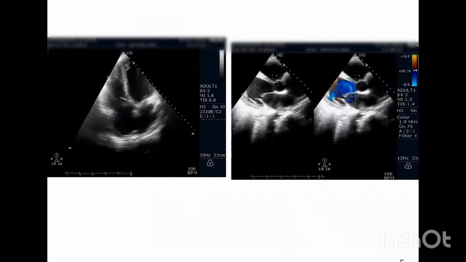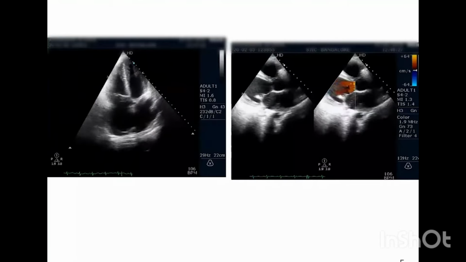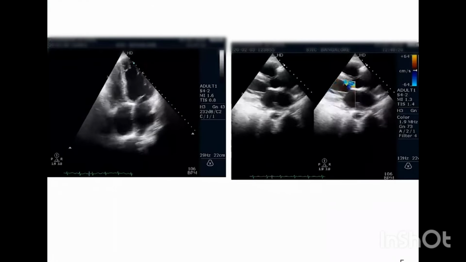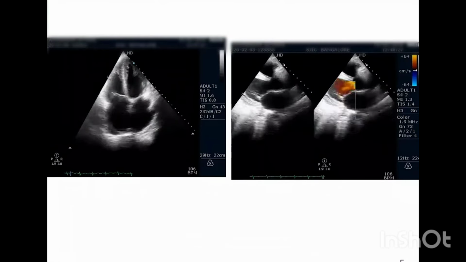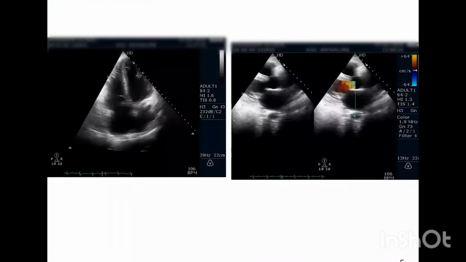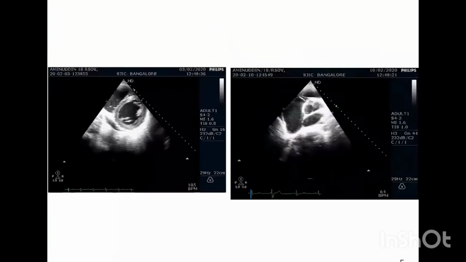This is the color interrogation across the aortic valve in the PLAX view. We can see there is an abnormal flow turbulence in the diastole, which is not exactly draining into LV. Some amount of it is draining into LV, but we can see that there is a color flow turbulence here.